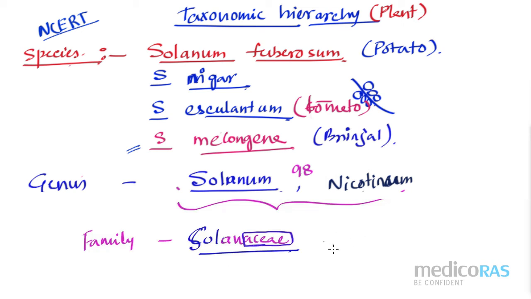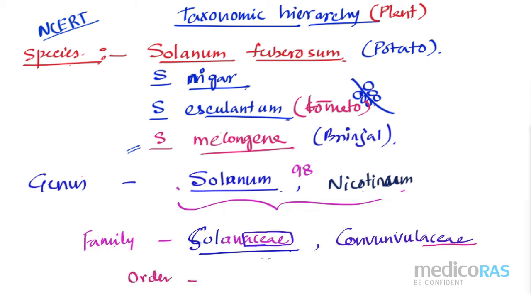Then again I can write Convolvulaceae. ACEAE is representing the family part, right? So these are the families. After species, genus, family, what do I have to write? O, right? O means order.